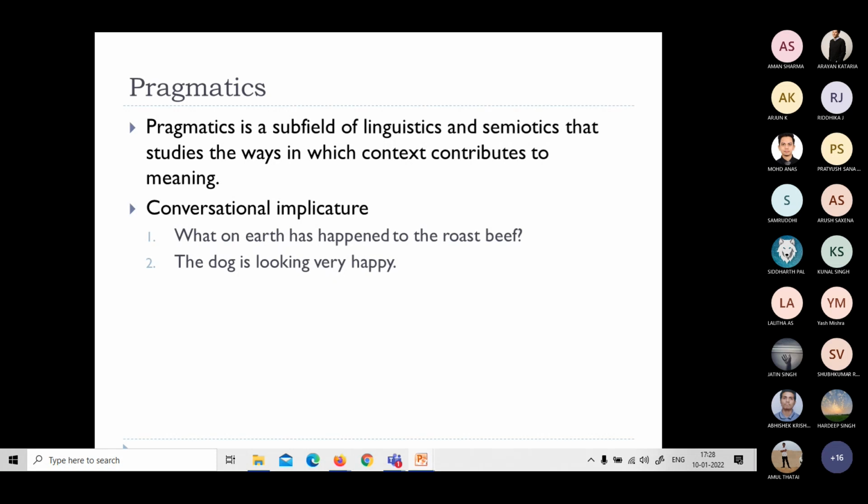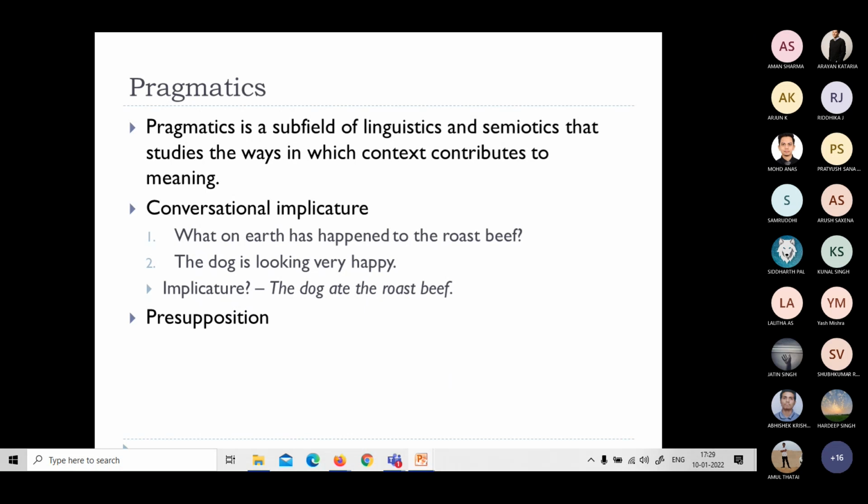The dog is looking very happy. Maybe I put the roast beef somewhere, and my dog was there. That means the dog looking very happy means it must have eaten the roast beef. That is the meaning here. The implicature is the dog ate the roast beef. So here we cannot understand the exact, direct meaning out of this one.